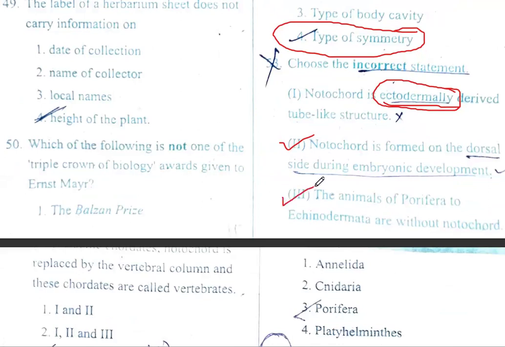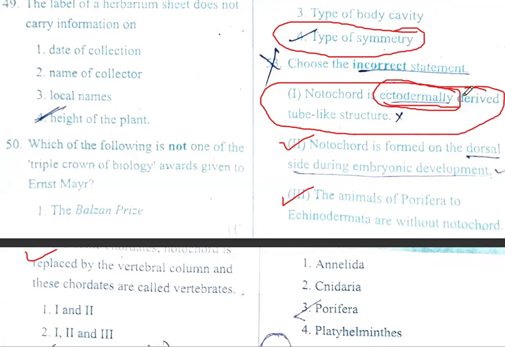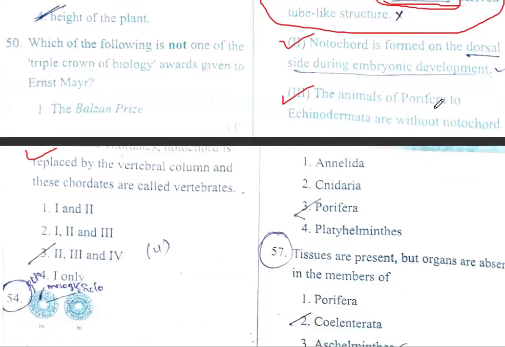Yes, that's why they are called non-chordates. In some chordates, notochord is replaced by vertebral column, and these chordates are called vertebrates. Yes, it is also correct. Therefore, the incorrect one is the first option. So only one.